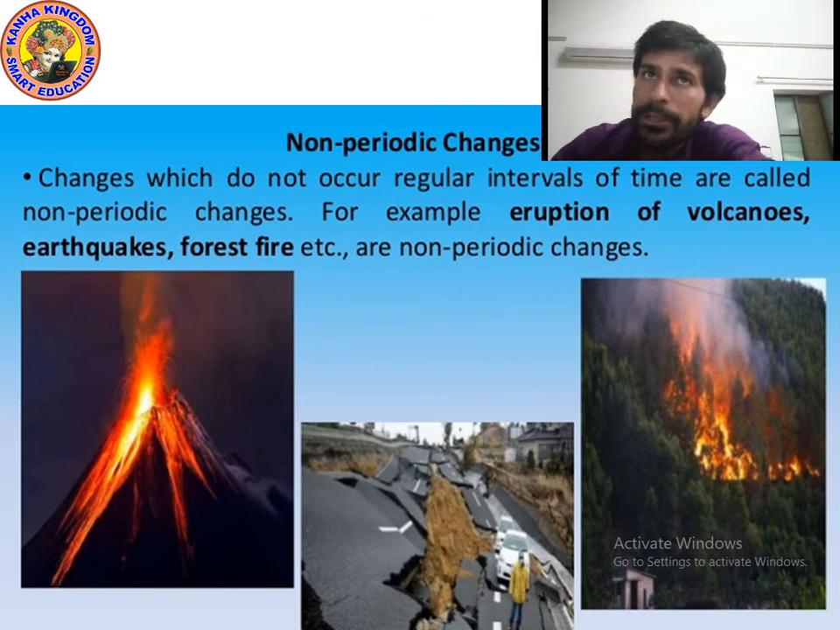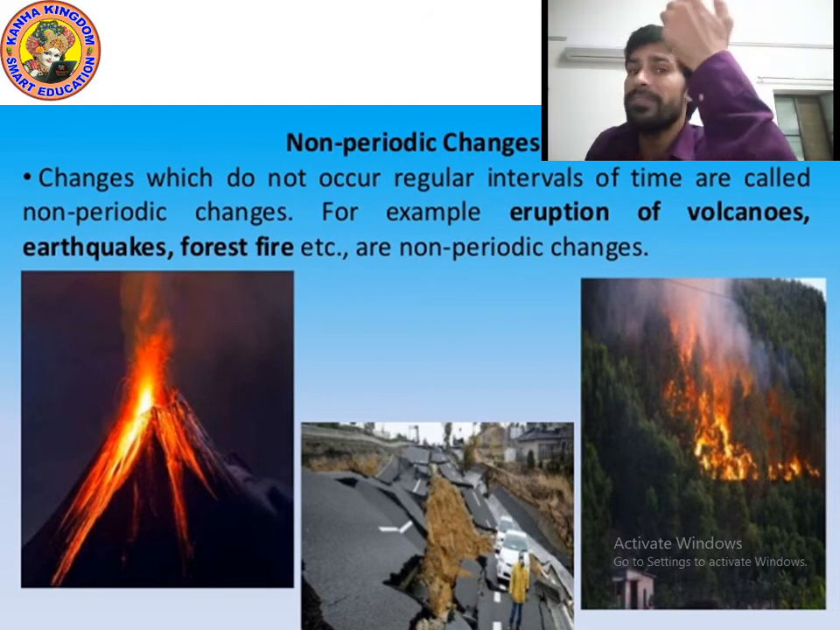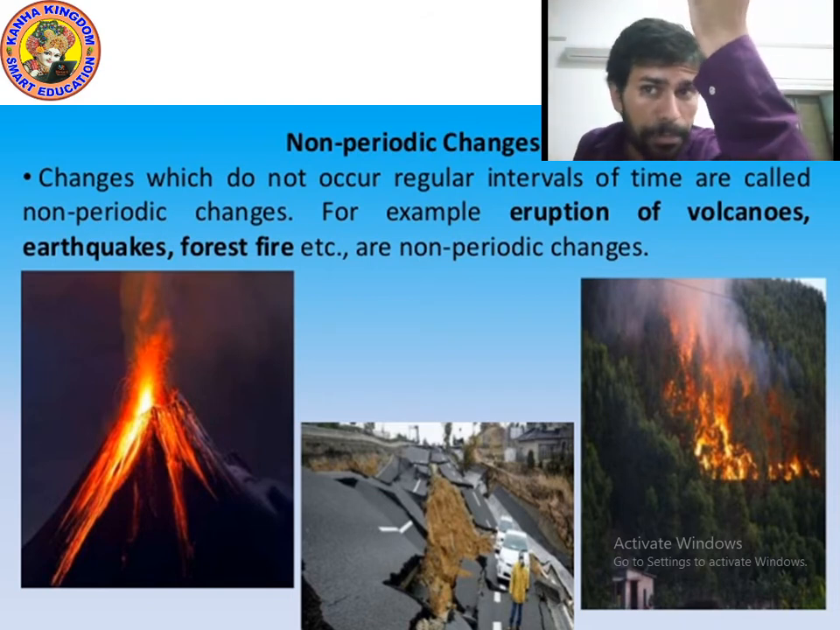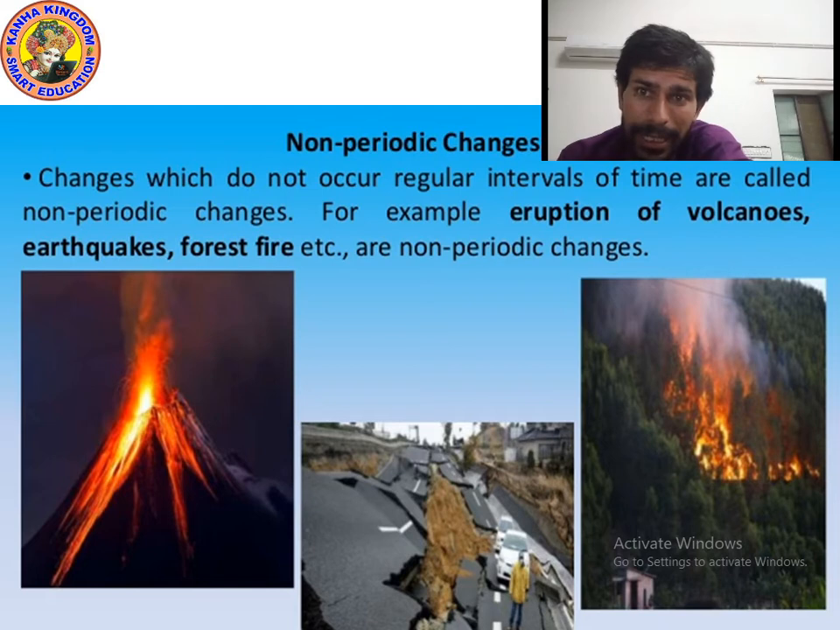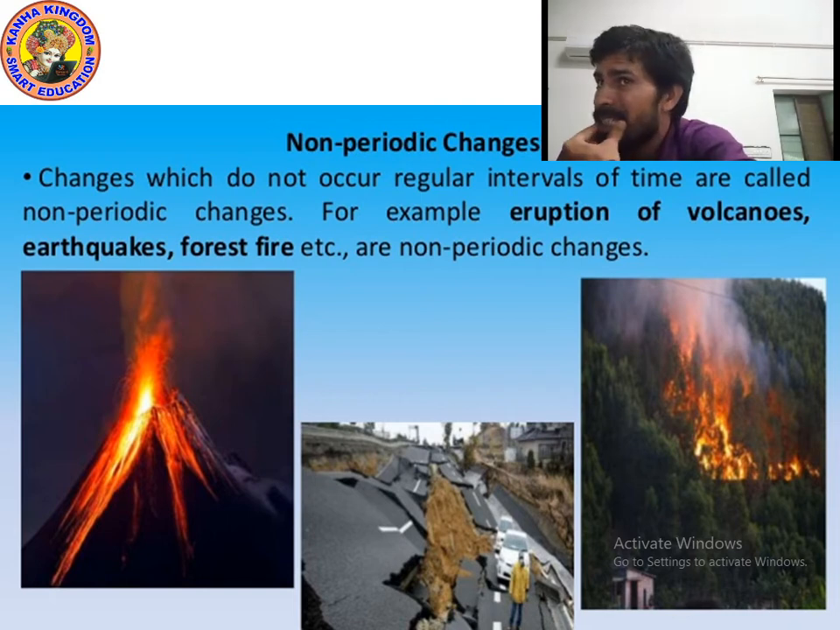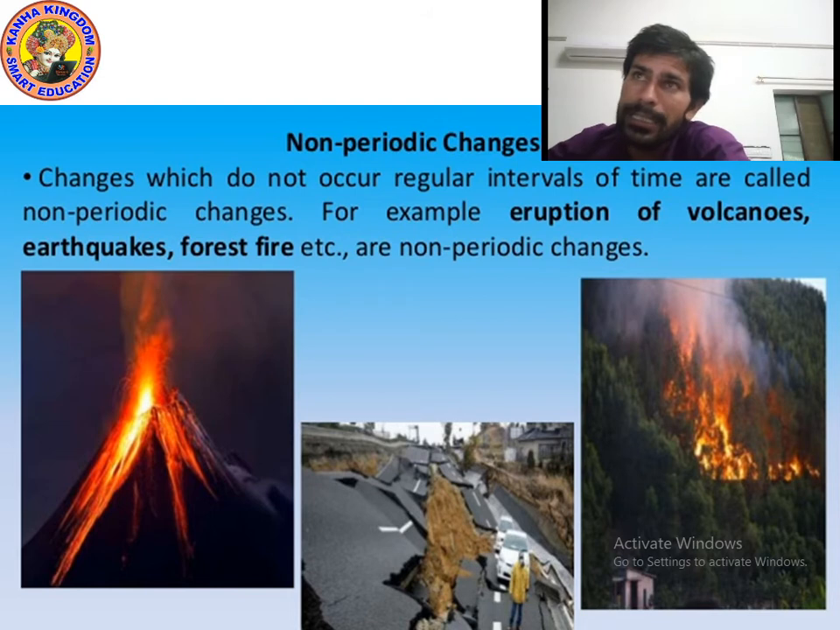So kids, what are periodic changes and non-periodic changes? Periodic changes mean changes which repeat themselves, which happen after a fixed period of time. For example, change in day and night, change in the phase or shape of the moon. Even the time changes: after 24 hours it comes again. Even our heartbeat, the beating of the heart, is also an example of periodic changes. Change in season is also an example.